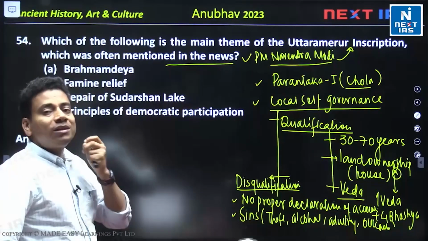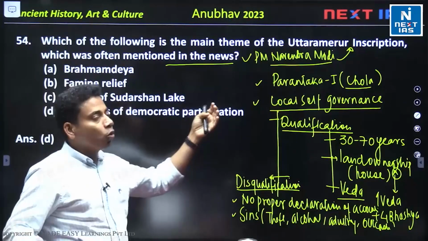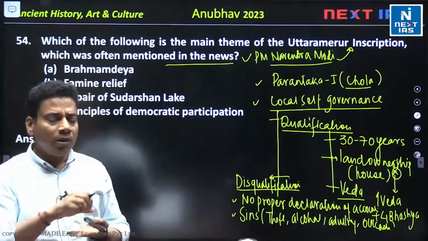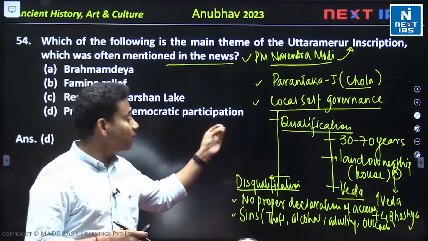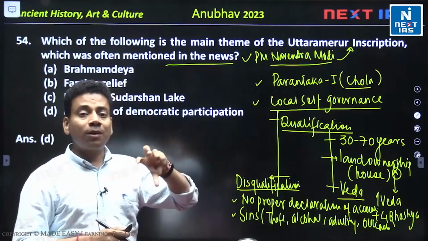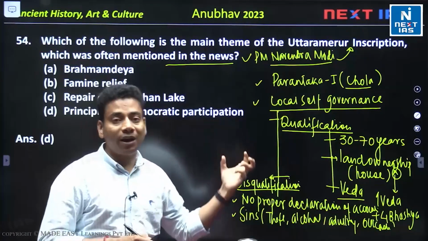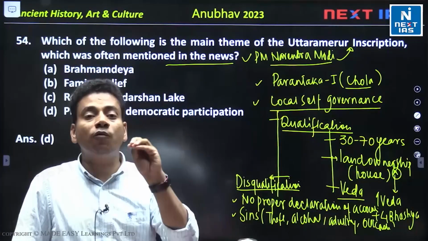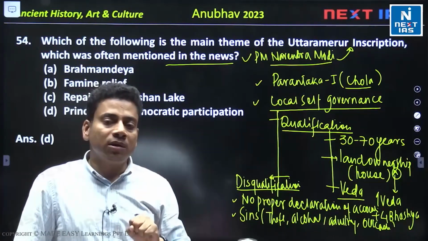So the Uttaramerur inscription is generally talking about what? It is talking about local self-governance. You can say it is a kind of democratic system, though there is debate about this, because it mentions the qualifications and things like land ownership, not just age. Then it is not a proper democratic system, because not everyone will have the right; only a few persons will have the right to become a member of the sabha as per the Uttaramerur inscription. This is the Chola governance system.